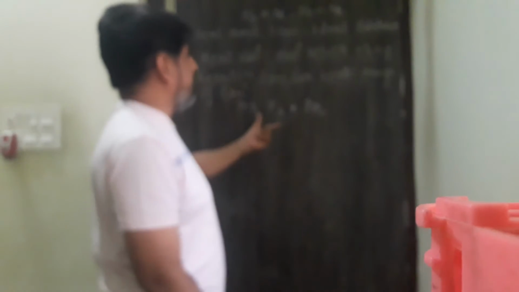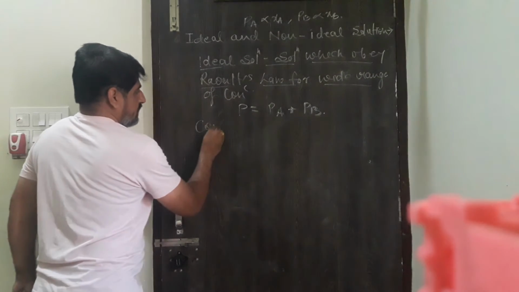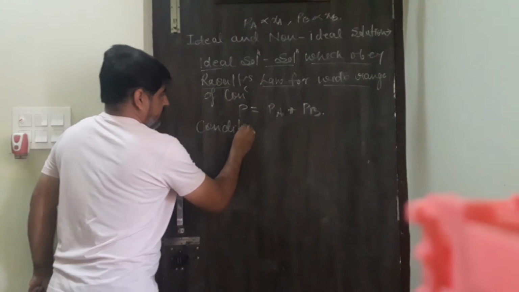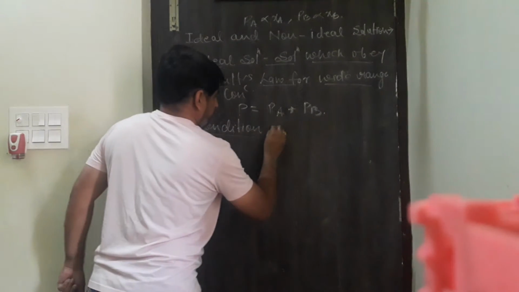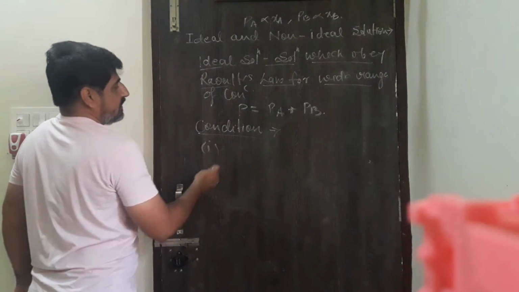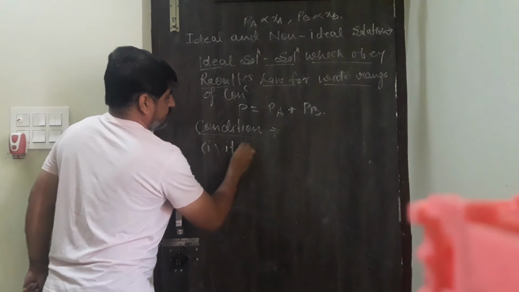So there are certain conditions for the ideal solutions. First, it should obey Raoult's law.